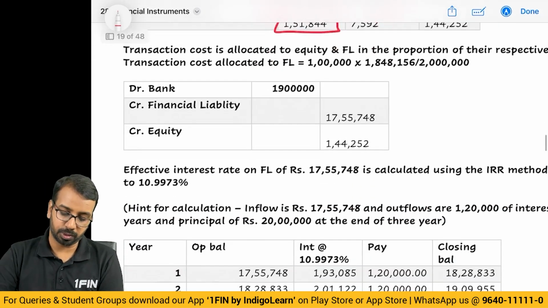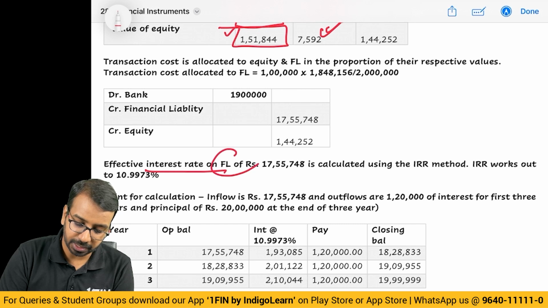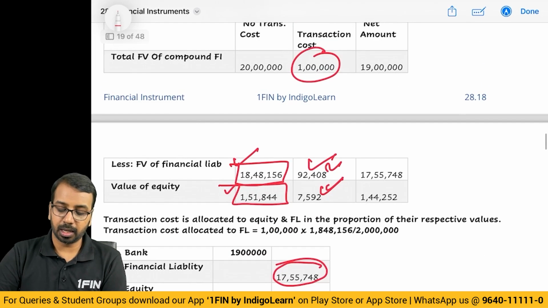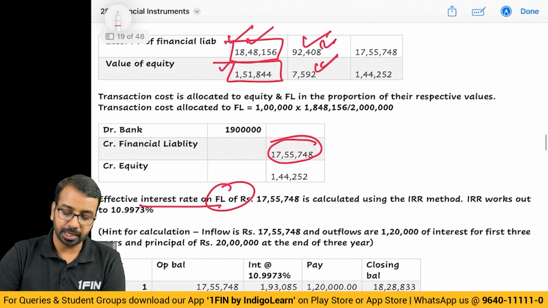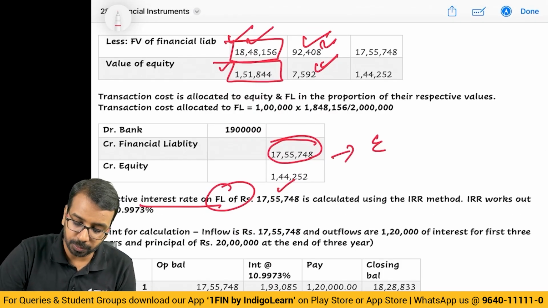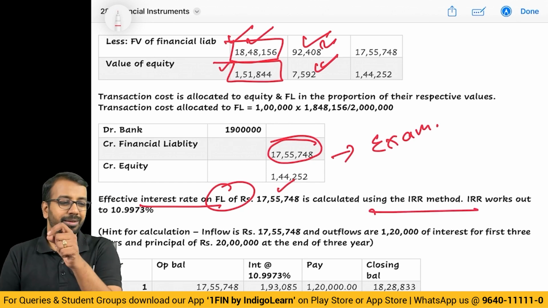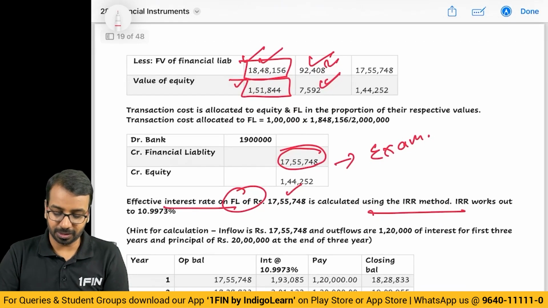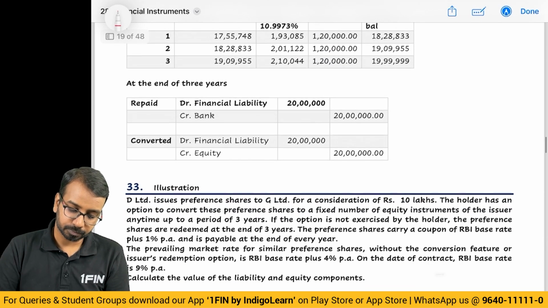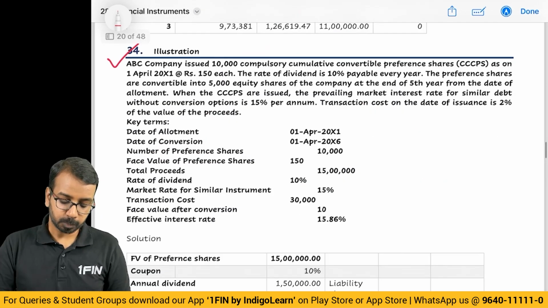Proportionately you will allocate. Then you will subsequently calculate the effective interest rate of the financial liability, because the financial liability amount has reduced. Earlier, if you see, the financial liability was 1848, now it is 1755, so the rate will increase. This rate will be given to you in the exam. If it is not given, you have to use the IRR method. Rarely does it happen that you need to calculate this in the examination. If it is converted, you will debit the financial liability and convert that to equity.